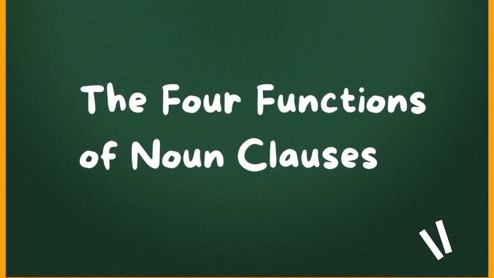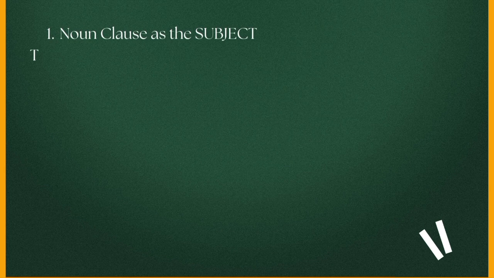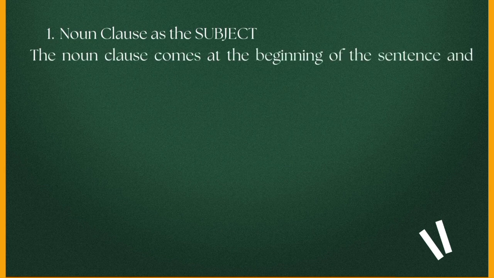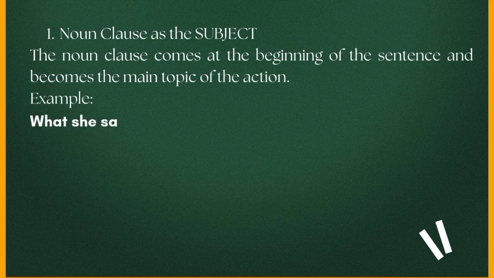Next is the function of noun clauses. First, noun clause as a subject. So, the noun clause comes at the beginning of the sentence and becomes the main topic of the action. For example, in the sentence "What she said surprised everyone," what she said is the subject, because it performed the action, surprise, and functions as the subject.